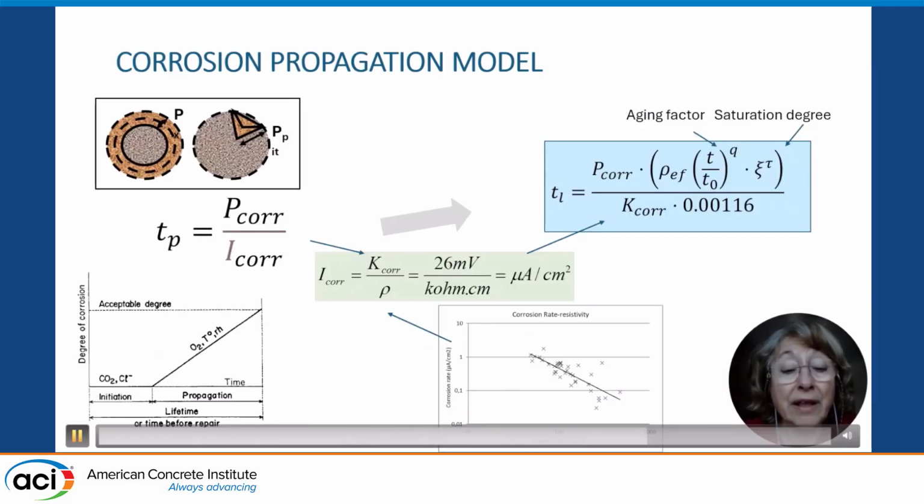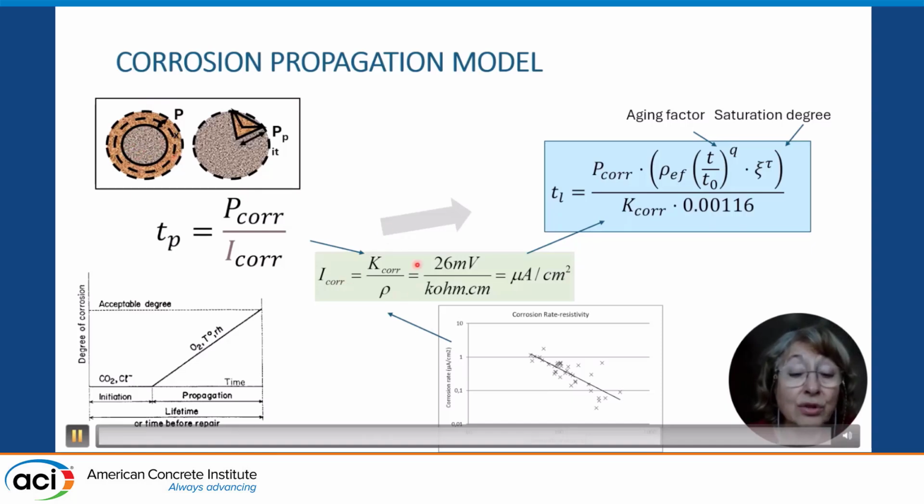And for the propagation model and time, well, we published many years ago this relation. There is a linear relation between the corrosion rate and the time, because the corrosion penetration is linearly progressing with the time.